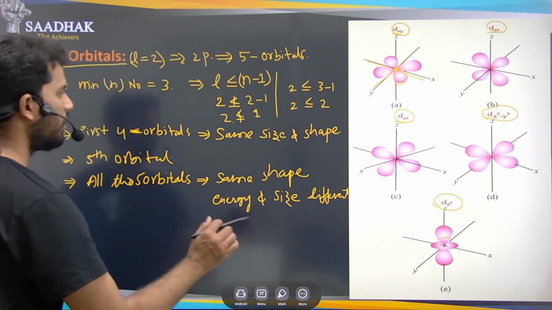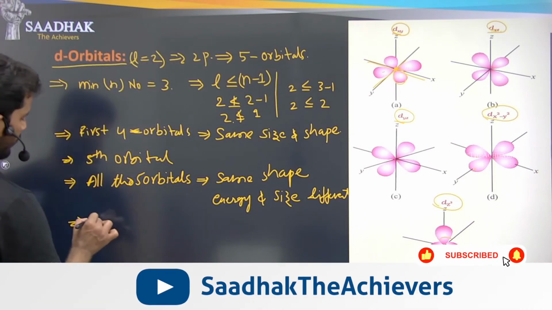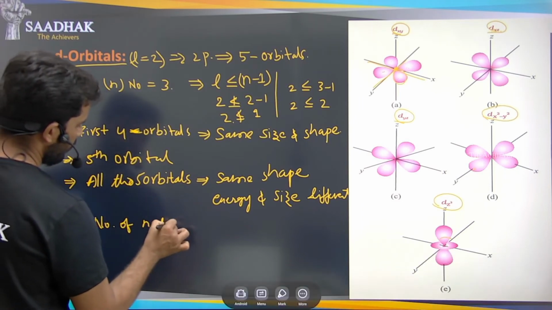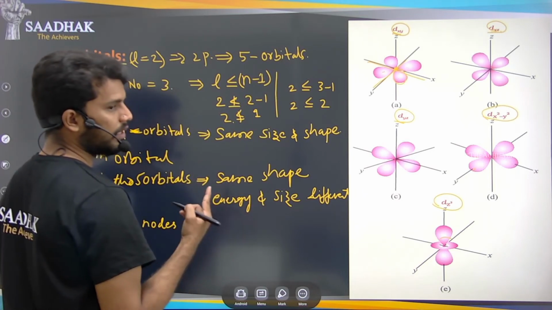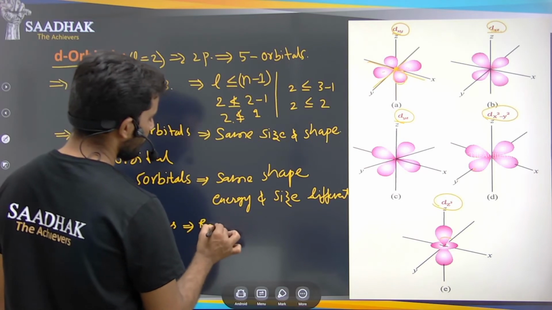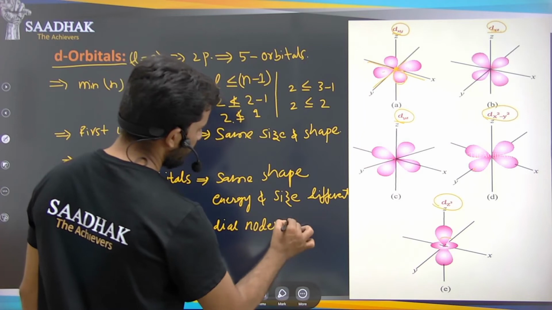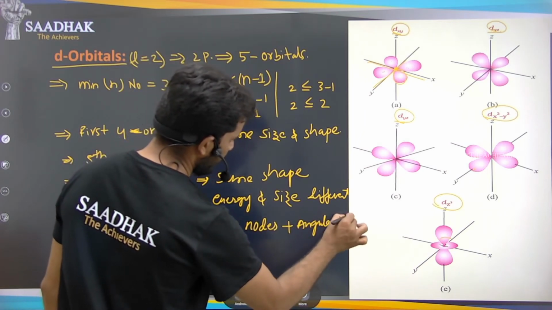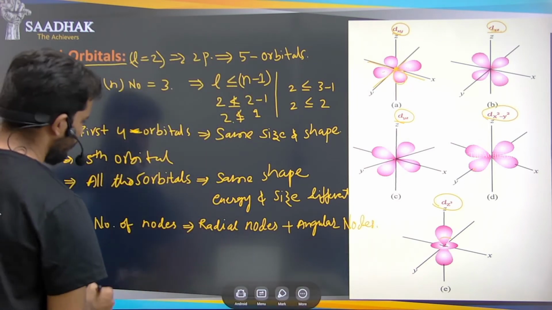Okay, so this is about the nodes that we can say. So how do we find out the number of nodes here? The number of nodes is equal to the sum of the radial nodes plus the angular nodes. So how many radial nodes can we see here?